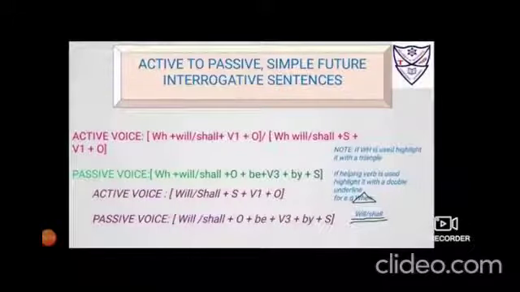Active to passive simple future interrogative sentences. So the formation will be active voice can have two formations. When it is who, as I have told you, the subject goes missing. And when it is WH, other WH questions, when, where, how, so it will come. So it is WH plus will or shall plus verb in its first form and then object. When the other WHs are there, so it is with WH, will and shall, the verbs. Subject is also given. Verb will be in its first form and then the object.